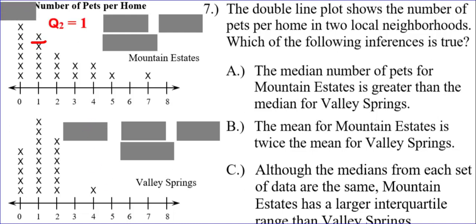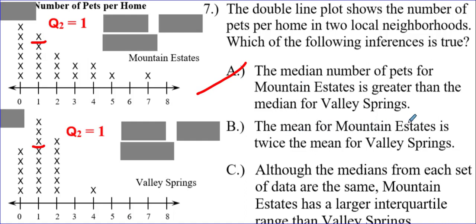What about the median for Valley Springs? 1, 2, 3, 4, 5, 6, 7, 8, 9, 10. So the median is here. That median is also 1. So is the median for Mountain Estates greater than the median for Valley Springs? No, they are the same. Goodbye, choice A. What about B?